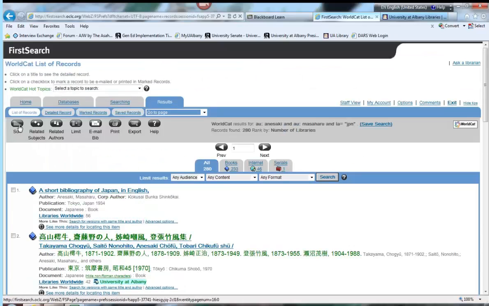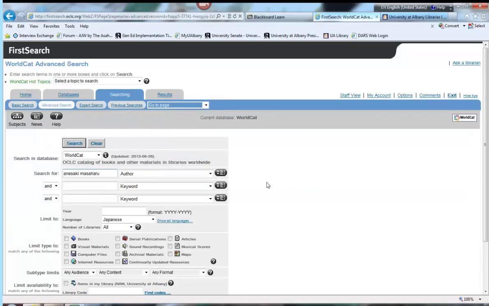Okay, so WorldCat is the place you go after you found that really cool stuff in the Bibliography of Asian Studies that you can't get your hands on in the main library.